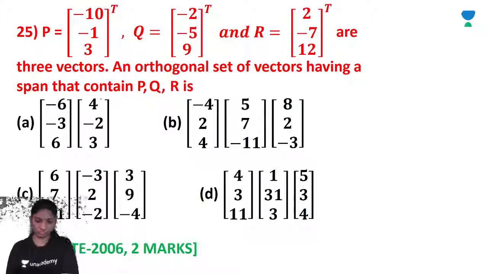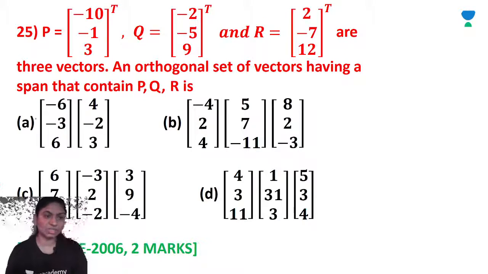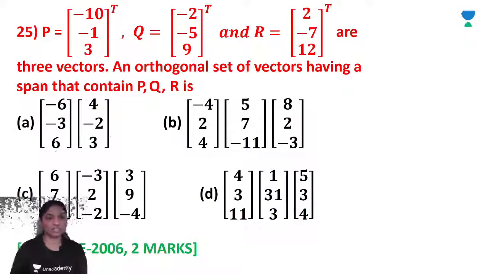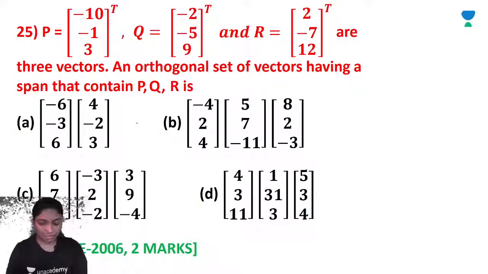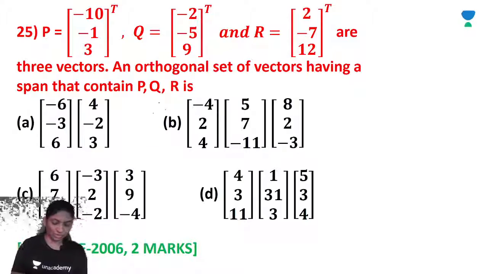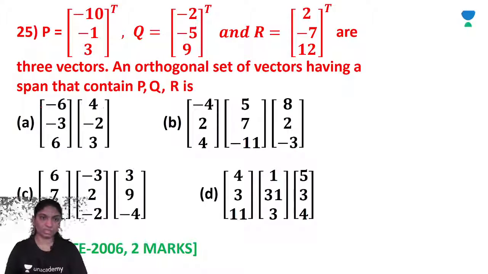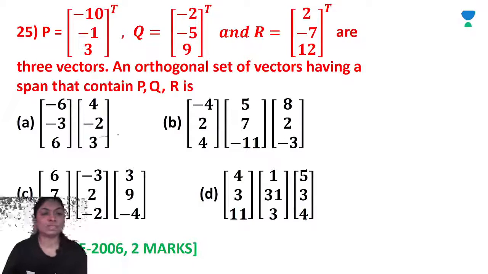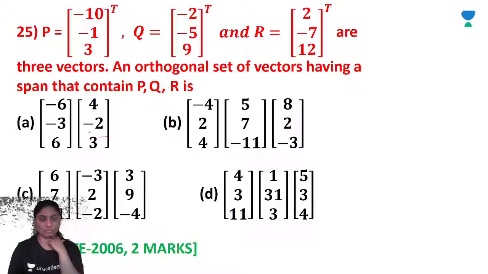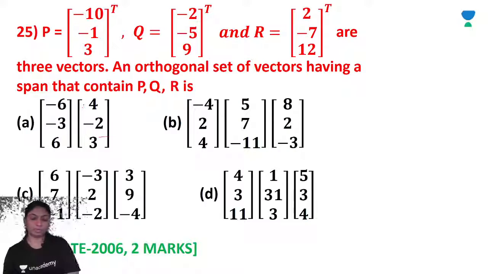Take any choice. Suppose we take the choice [6, -6, -3] and [-6, -3, 6], [4, -2, 3]. Then the span of the matrix will contain them. Firstly, this is orthogonal. This can be seen by taking the dot product: -6 into 4 is -24, -6 plus 18 plus 18 minus 6. So 24 plus 24 minus 24, that is 0. So the dot product is 0, right?